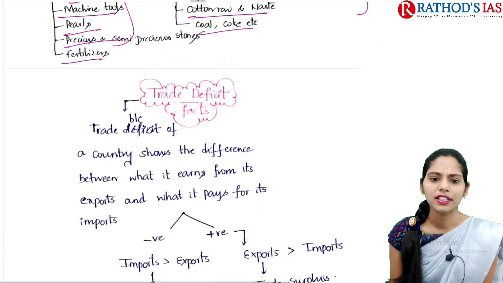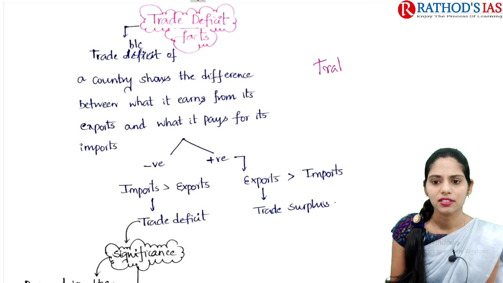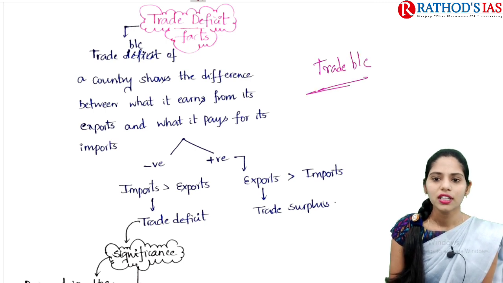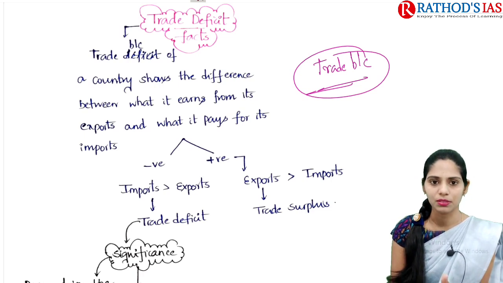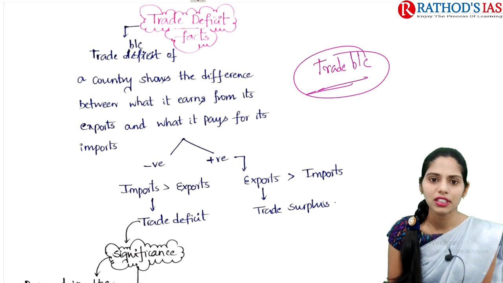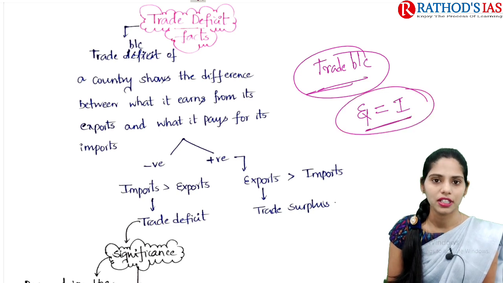If you see the trade deficit, first we need to know what is the trade balance. Trade balance means the difference between what a country is earning from exports and what it is paying for imports. Whenever the amount coming from exports is equal to the amount paid for imports, then it is called a trade balance.